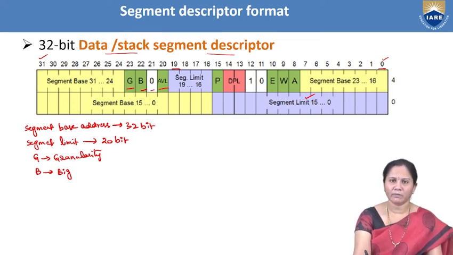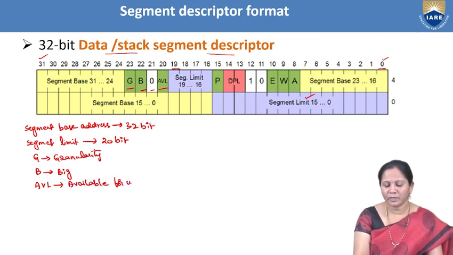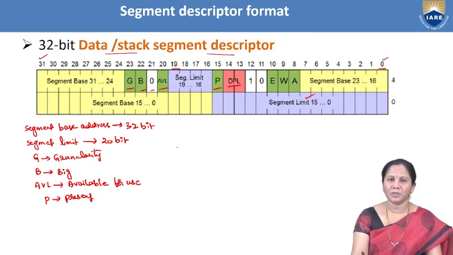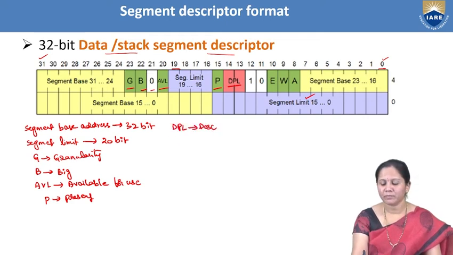The next one is AVL. We have this AVL in the previous format also. AVL is available for use. The next is the P bit. P represents present. And next is DPL. DPL stands for descriptor privilege level.